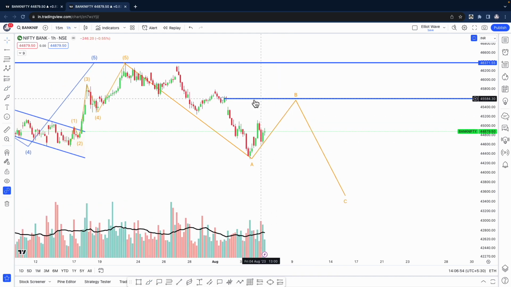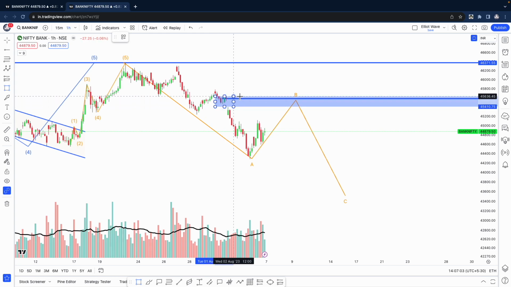See, we have a gap over here, so most likely our expectation is that we could even come and fill this gap, or come closer to this gap, and then go down.